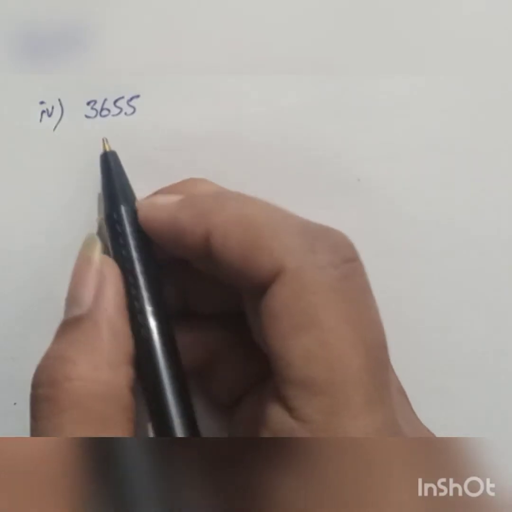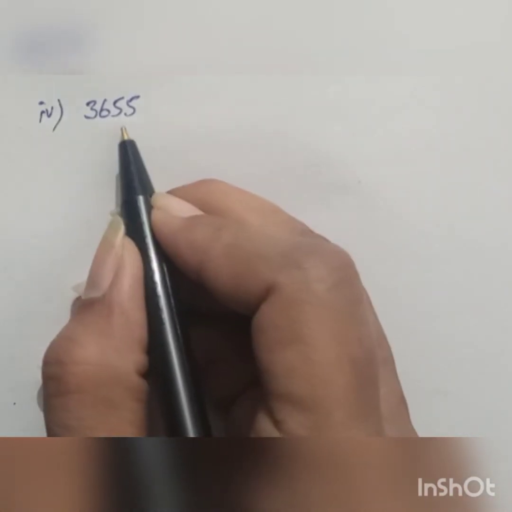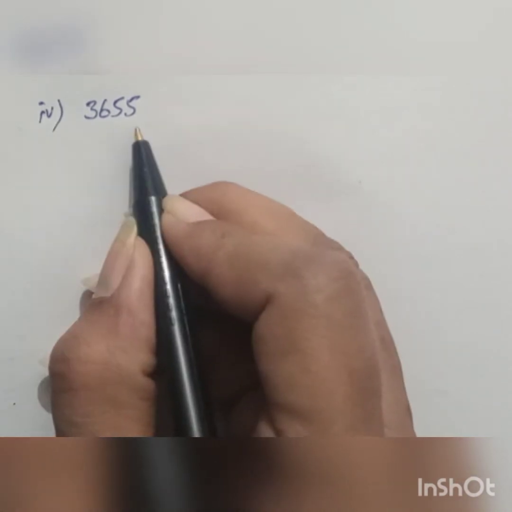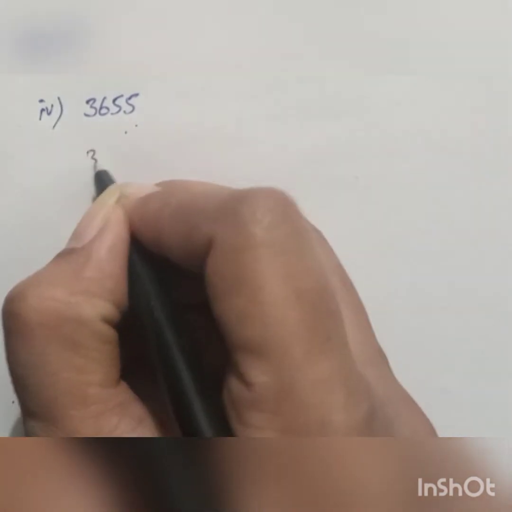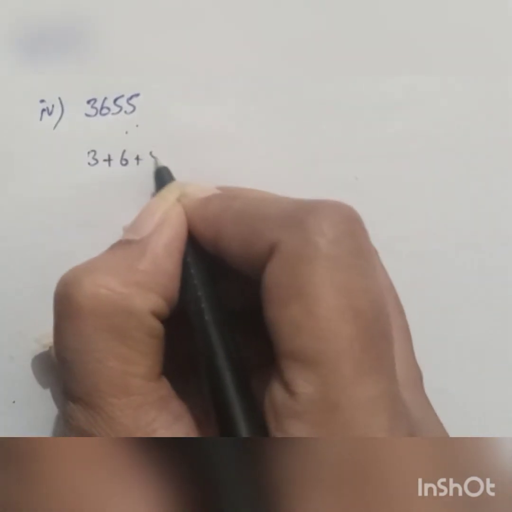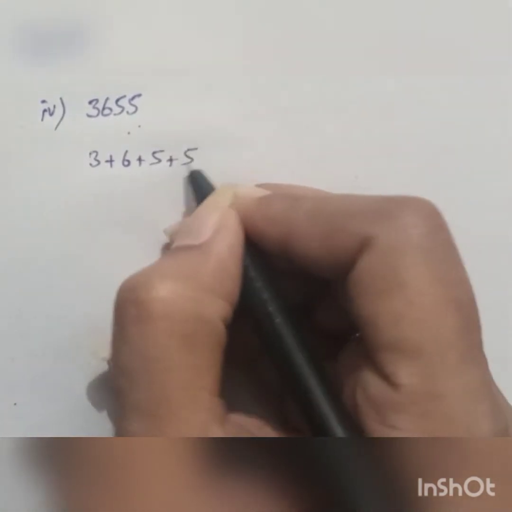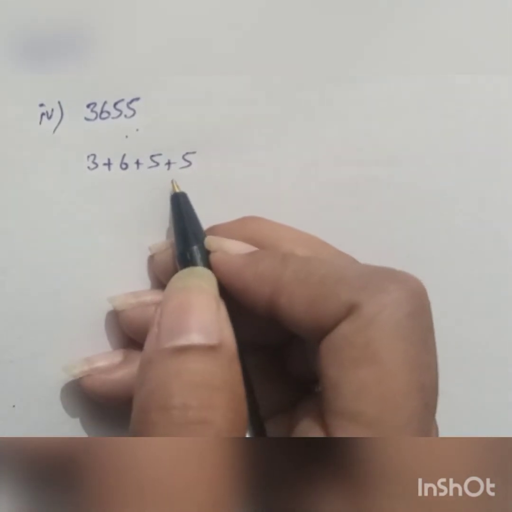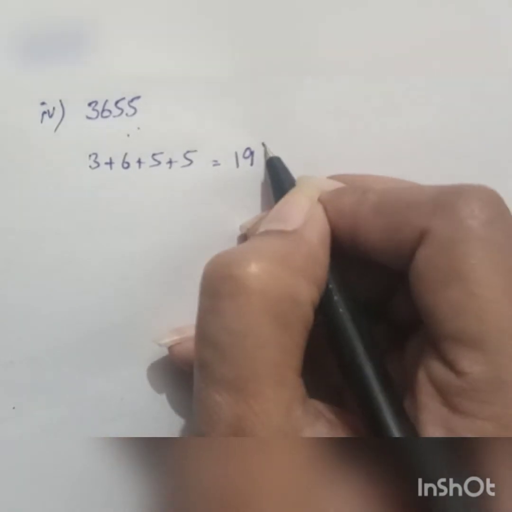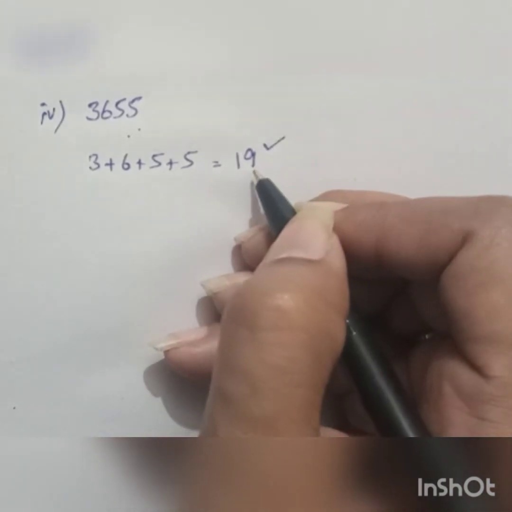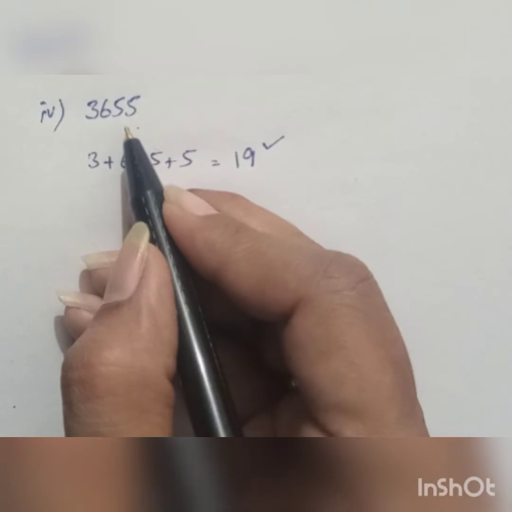3655. So here is part number 4, that is 3655. Let's sum up the digits to find whether this number is divisible by 9 or not. 3 plus 6 plus 5 plus 5. We can see here that the sum is equal to 19, which means that this number is not a multiple of 9 and also the number is not divisible by 9.